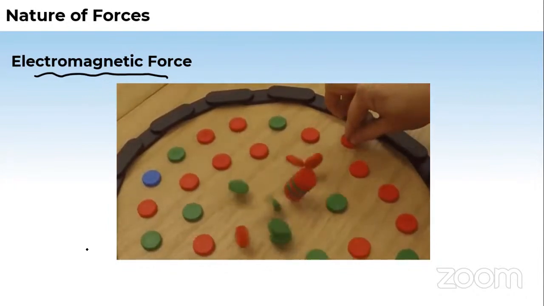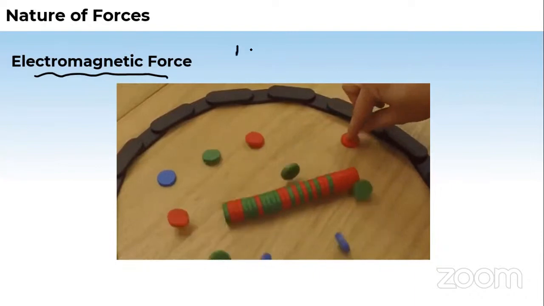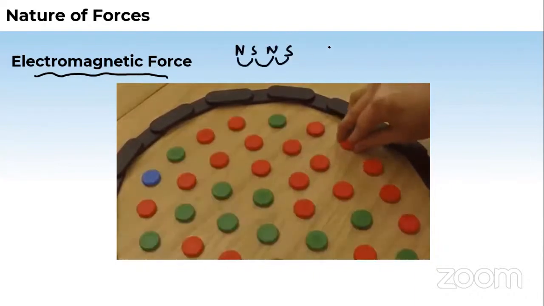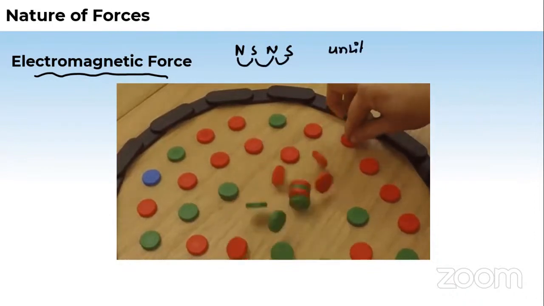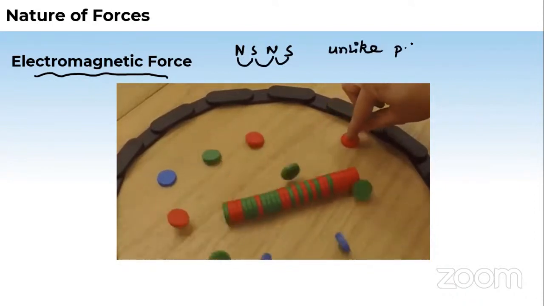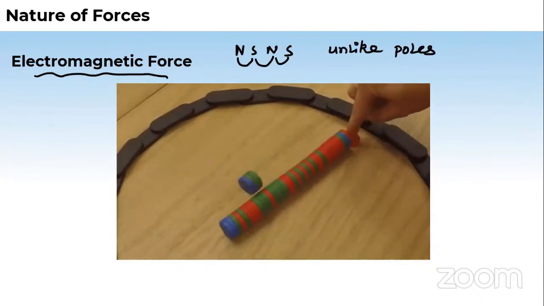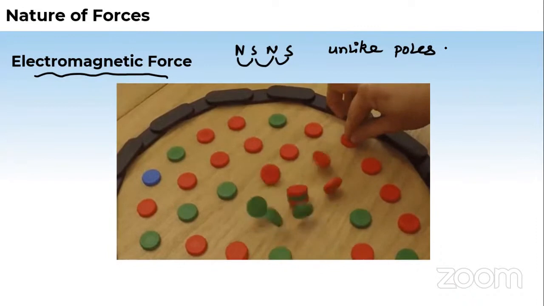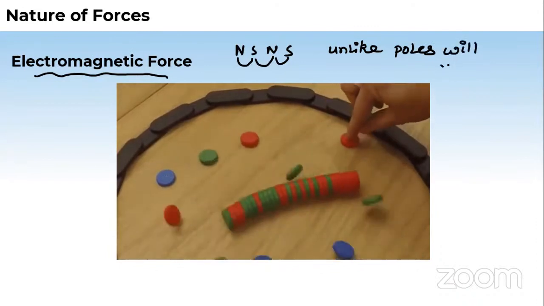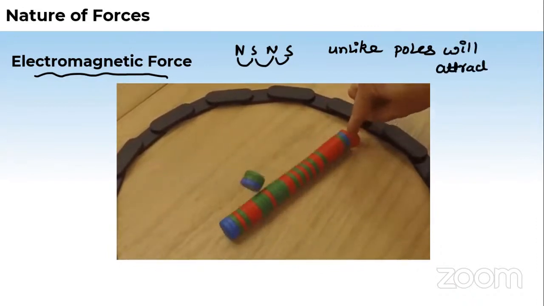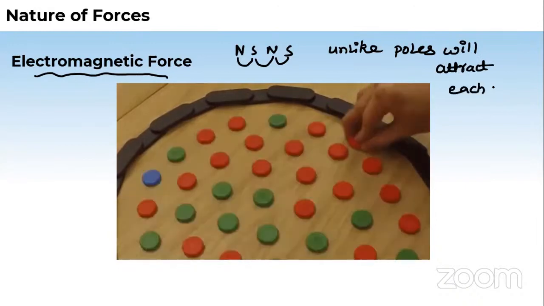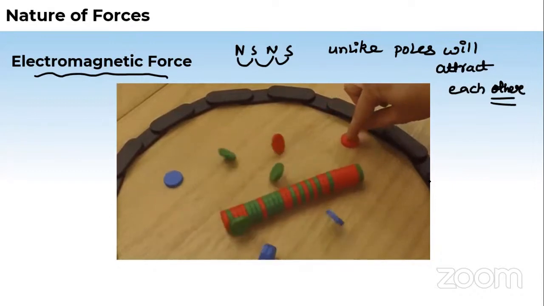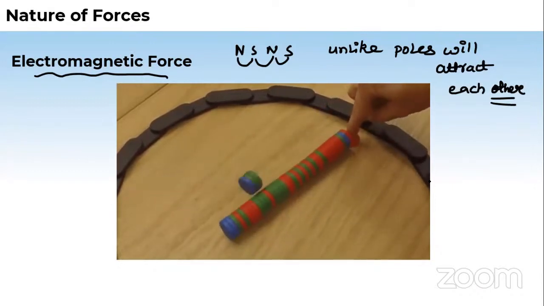automatically as per which pattern? The pattern will be this: north, south, north, south, because we know north and south are unlike poles. It's a natural experiment that unlike poles will attract each other. Unlike poles will attract each other. So observe it carefully.